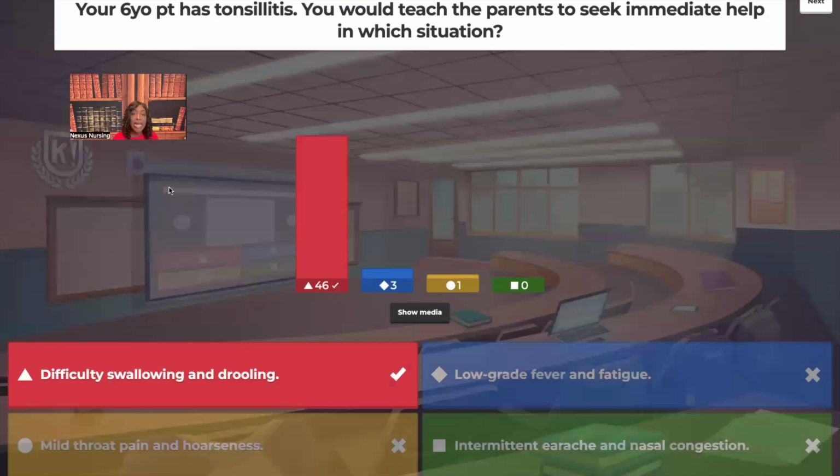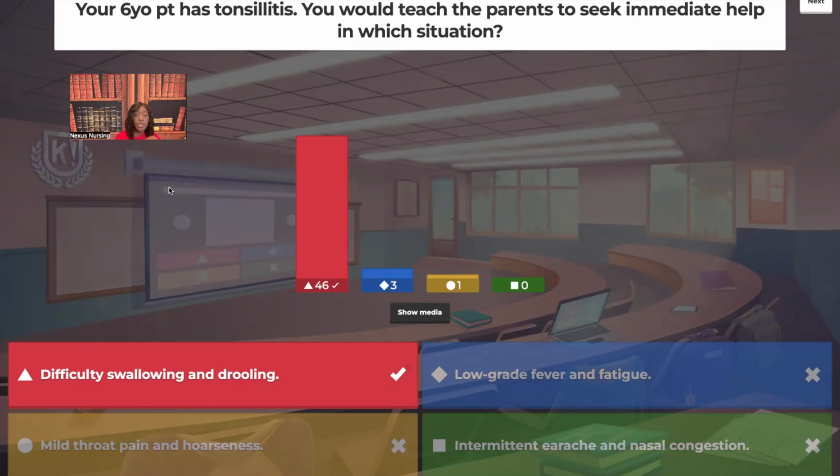Very good. Difficulty swallowing and drooling. So what are we concerned about? Airway obstruction. And another classic symptom that you may see, if it's a select all, make sure you choose it, stridor. You hear stridor, that's a medical emergency. Their airway is literally closing up on them. Tonsillitis, that's infection and inflammation of what? The tonsils. So we're going to be concerned about those symptoms of airway obstruction, because airway obstruction is a lethal possible complication of tonsillitis.